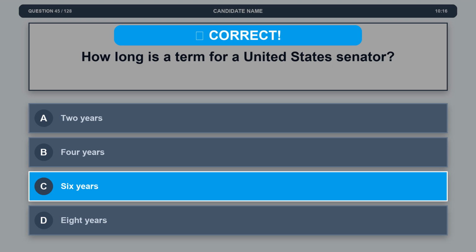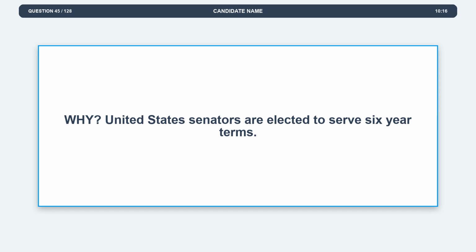The correct answer is option C, 6 years. Explanation. United States Senators are elected to serve 6-year terms.